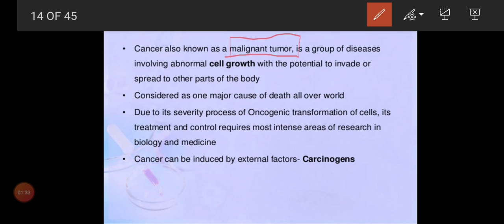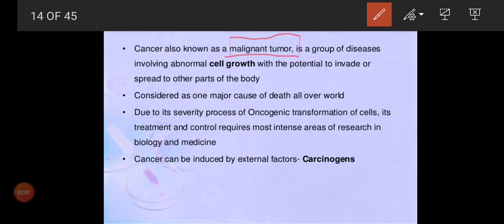So cancer is also known as malignant tumor, where proliferation or multiplication of cells can be seen in one particular area, and sometimes it starts to move from one place to another place, where again it will infect some other region also. In that condition we call the tumor a malignant tumor.